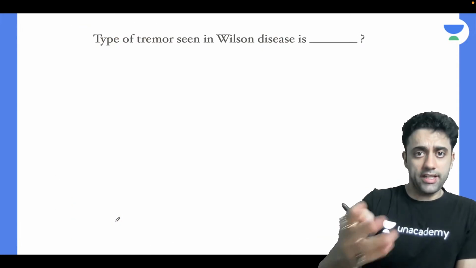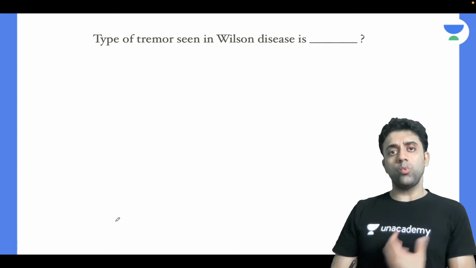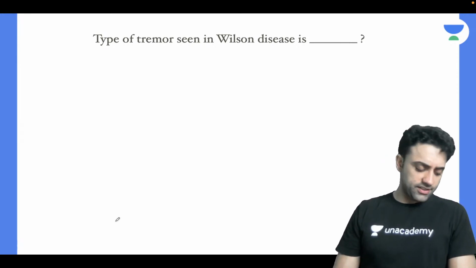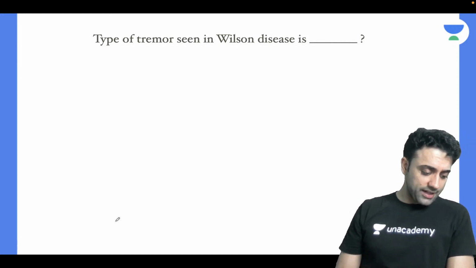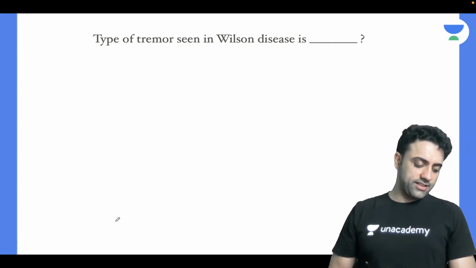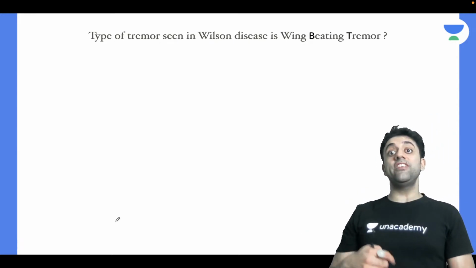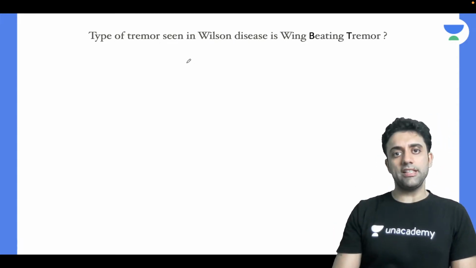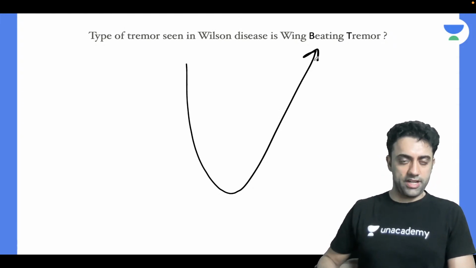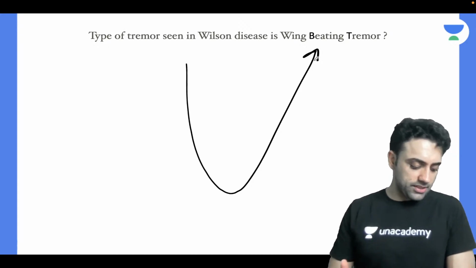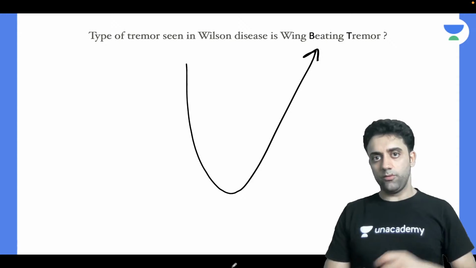That's it. And also, what type of tremors do you see in Wilson disease? Anyone? If this question comes, what will you answer? Shagufta, Priya, Dhananjay, Hriday, Osama, Sonali, what kind of tremors do you see in Wilson disease? You can say intention tremors, of course, the photo which I showed you, and it is also known as wing beating tremors. Very, very important. This is also a very important exam question. Wing beating tremors, that you should know.